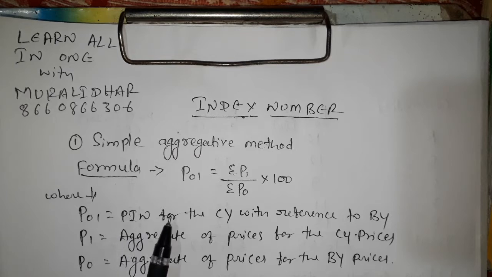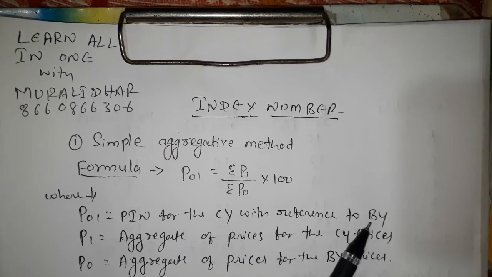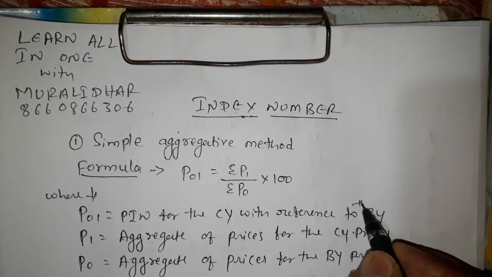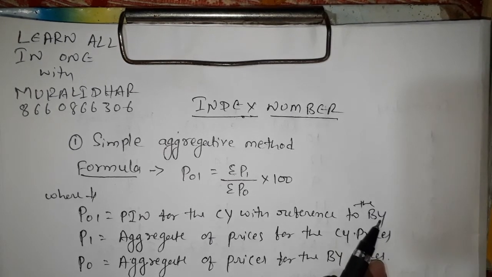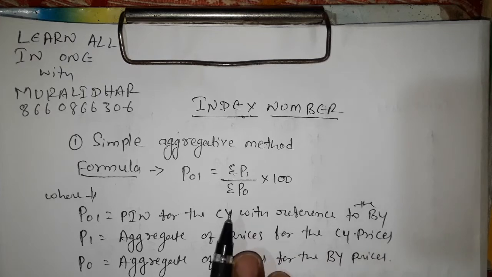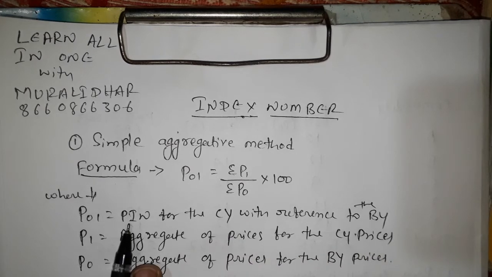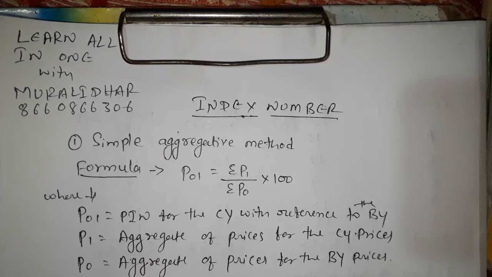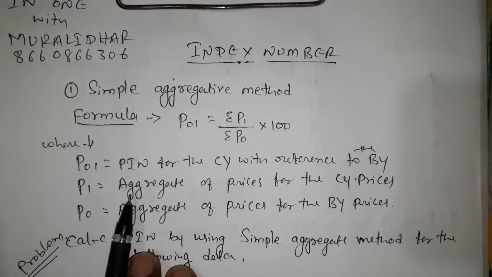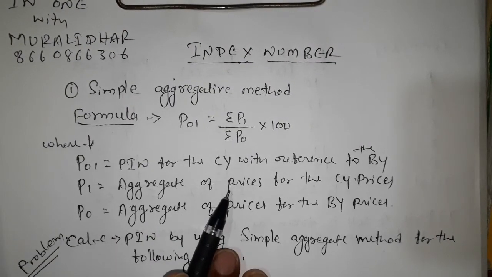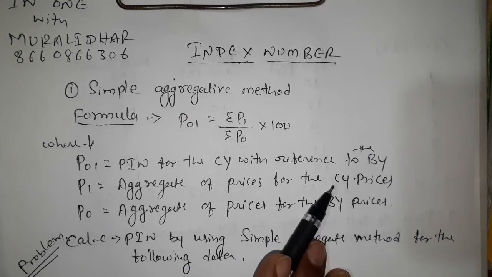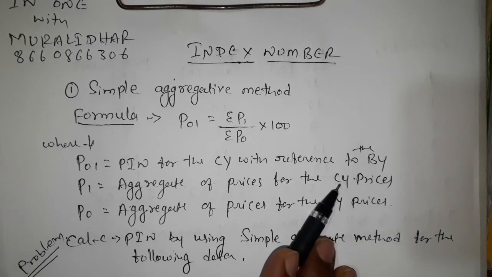The price index number for the CY, the current year, with reference to the base year. BY means base year, CY means current year, PIN means price index number, and P1 is equal to the aggregate of current year prices.